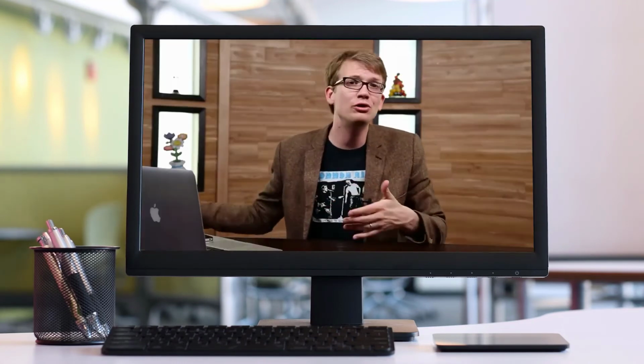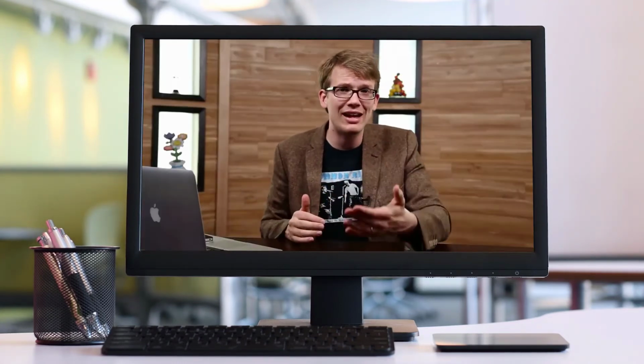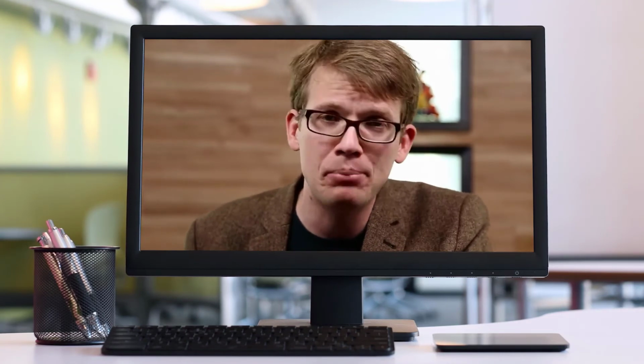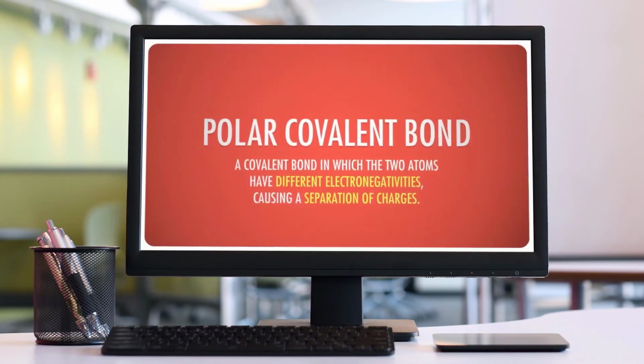When the electrons hang out closer to one side of the bond, it creates a slight negative charge in that area and a slight positive charge around the other atom. This separation of charges is called polarity. And it's the polarity of the molecule that these atoms form, H2O, that makes water the most important molecule on Earth. Covalent bonds like this, where electrons are attracted to one atom more than the other, causing a separation of charges, are called polar covalent bonds.